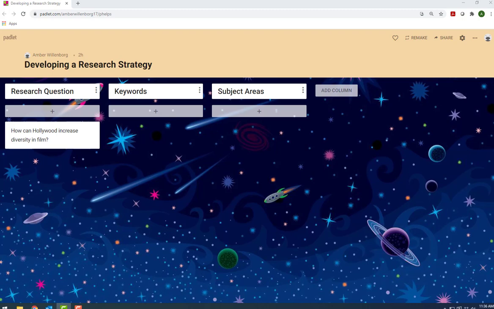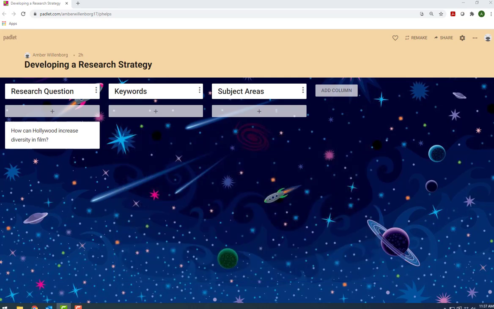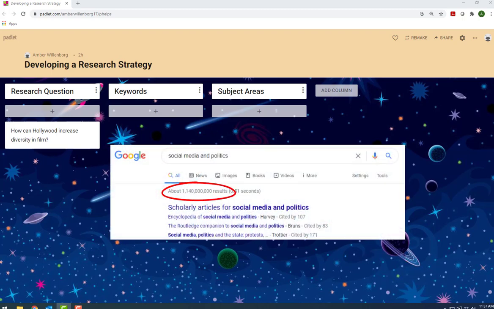While you might be able to find some academic sources on Google, you'll often run into a paywall and not be able to read the whole article for free. Another issue with searching for peer-reviewed sources on Google is that you'll probably get millions of results for your search and have a hard time narrowing those results down to high-quality academic sources.